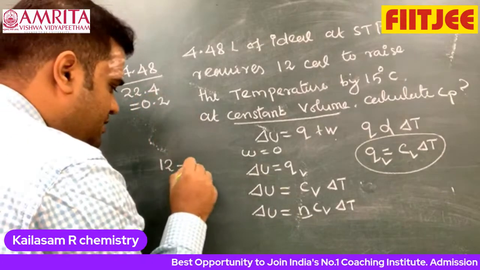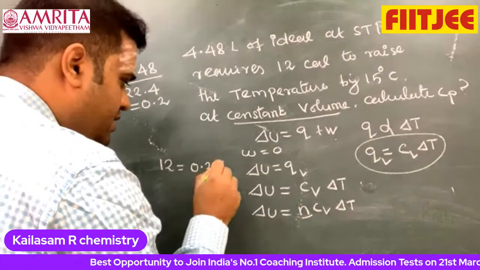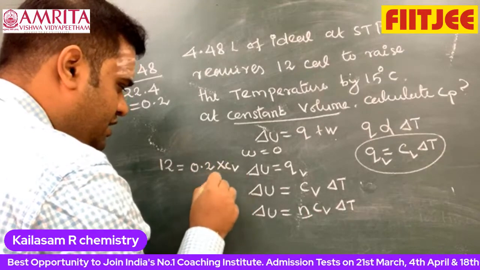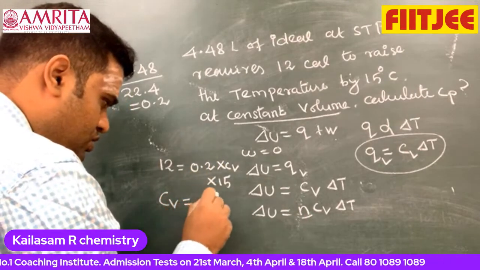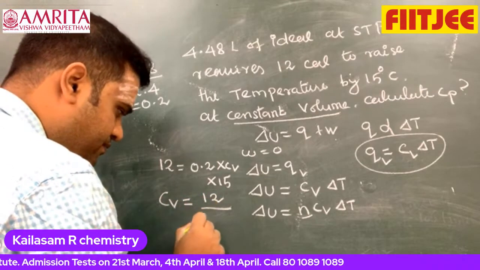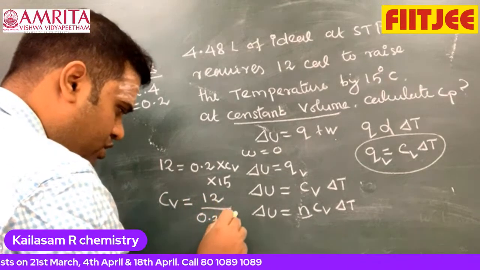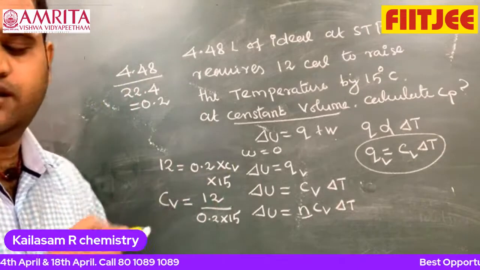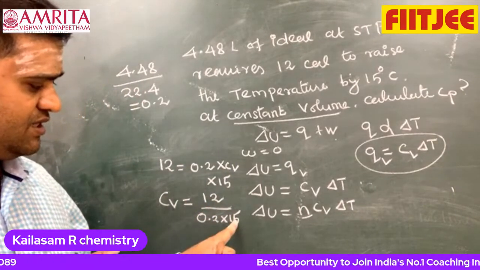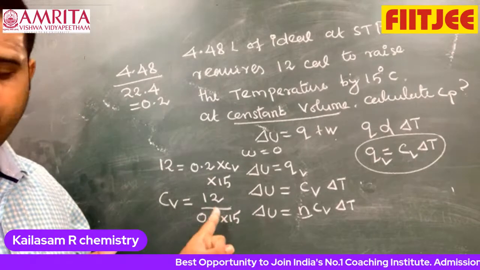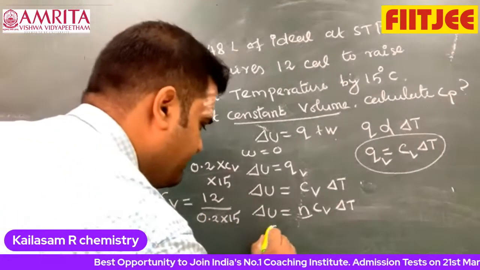I can write 12 is equal to 0.2 into CV into 15. Therefore, CV is equal to 12 by 0.2 into 15. If I simplify that, 12 by 3, therefore CV is equal to 4.